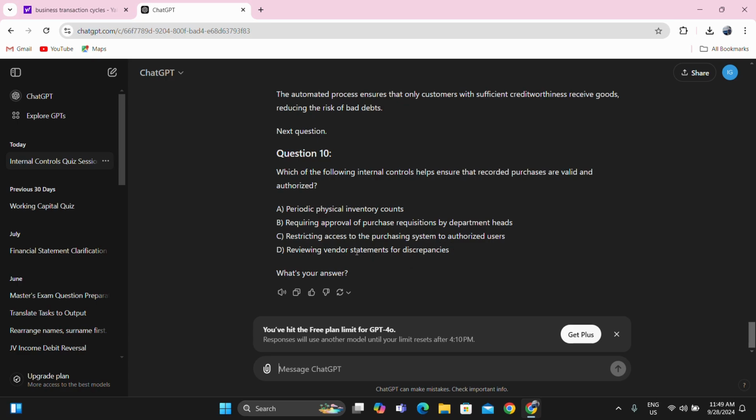Letter C could be letter B or C. As to the recorded purchases are valid, that could be either B or C. But as to recorded purchases are authorized, this letter C does not relate to the authorization of purchases, restricting access to the purchasing system to authorized users only. No, it's much more B, because B also addresses the authorization of the recorded purchases. So my answer is letter B.